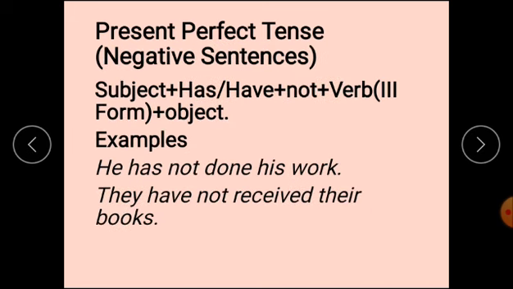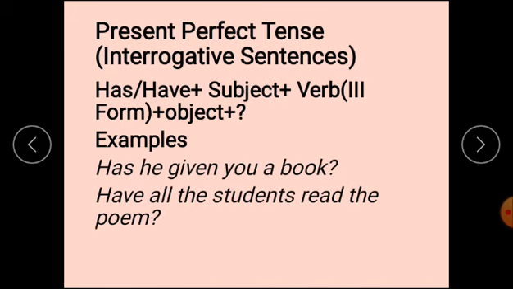Negative sentences. In negative sentences, after the auxiliary verbs has and have, you have to insert not, and after that verb third form and object. Examples: He has not done his work, they have not received their books. Interrogative sentences. In the very beginning there will be the auxiliary verb has or have.